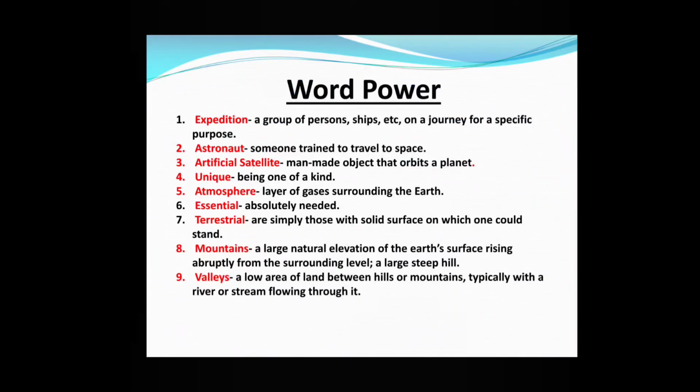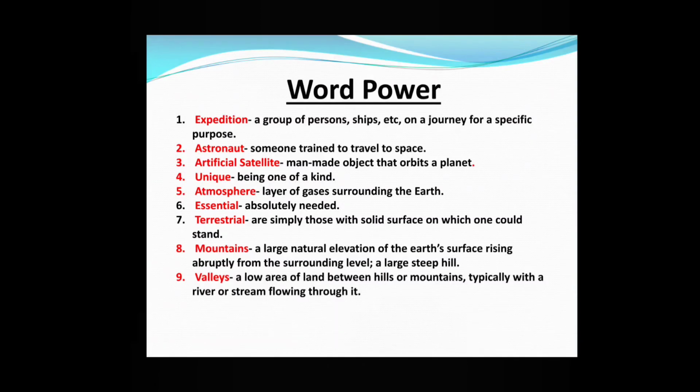Word power. Word power means the difficult words that we have learnt in the chapter. Now we are going to learn their meanings. First is expedition, a group of persons, ships, etc. on a journey for a specific purpose. Astronaut, someone trained to travel to space.